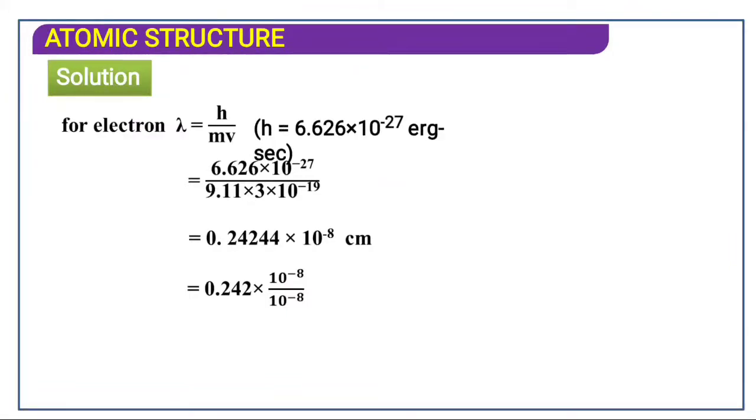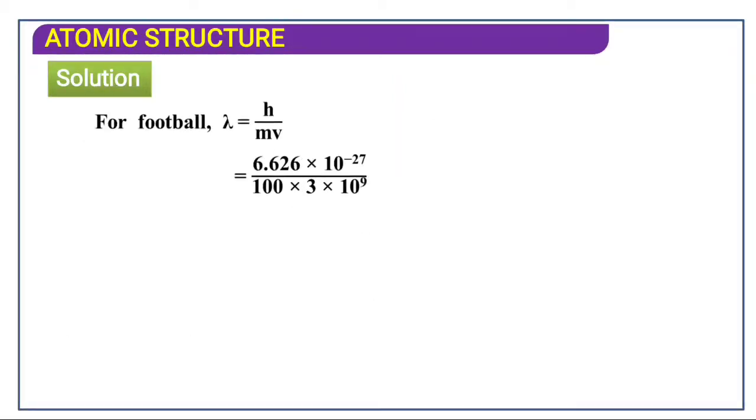As I told you, the Planck constant value is 6.626 into 10 raised to minus 27 erg second, and when it is converted into Angstrom, it is 0.242 Angstrom. It is a significant value,